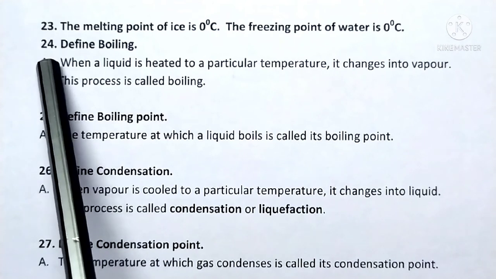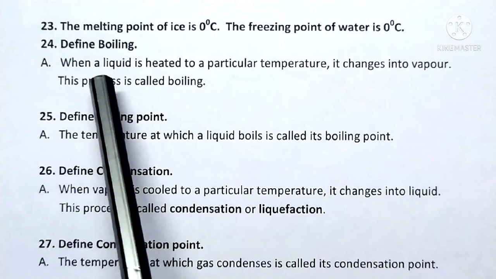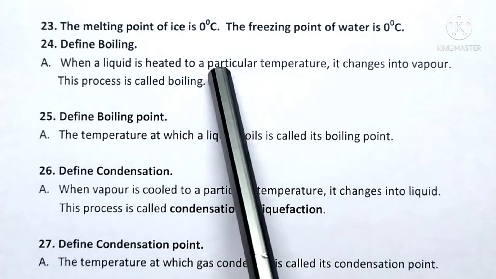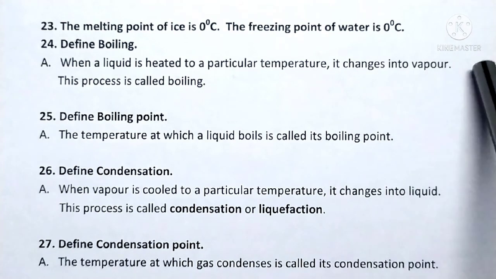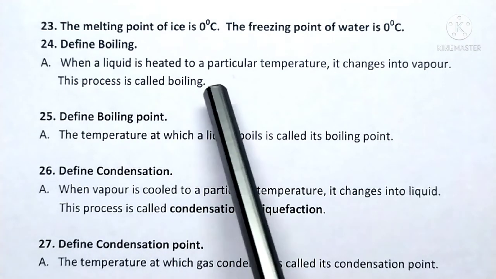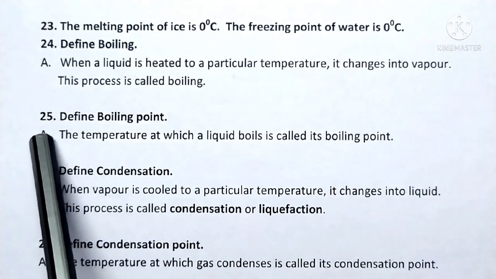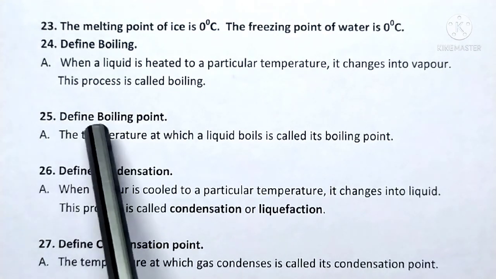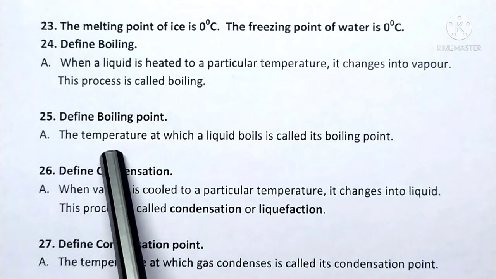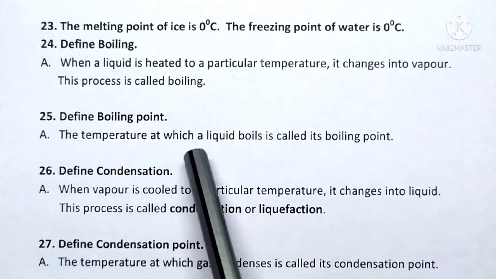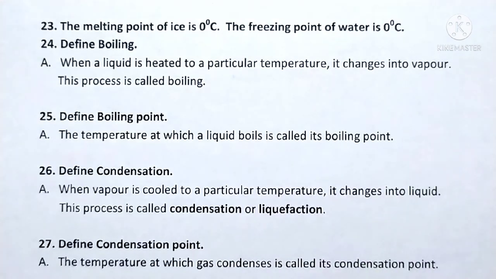Question number 24. Define boiling. Answer. When a liquid is heated to a particular temperature, it changes into vapor. This process is called boiling. Question number 25. Define boiling point. Answer. The temperature at which a liquid boils is called its boiling point.